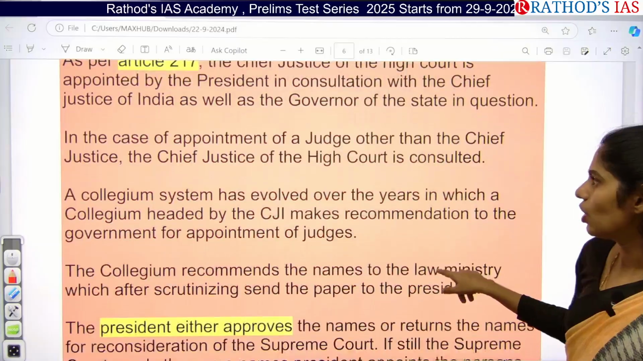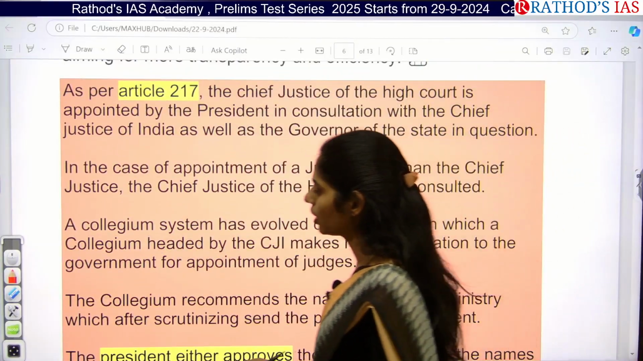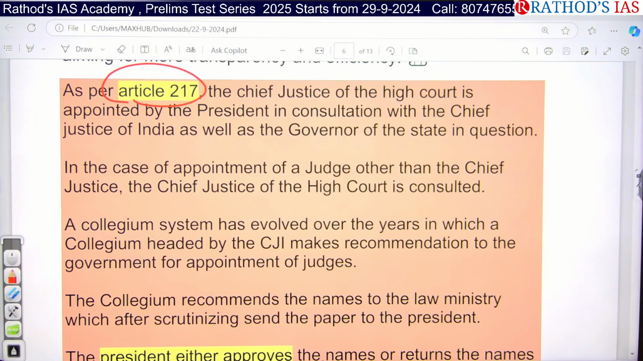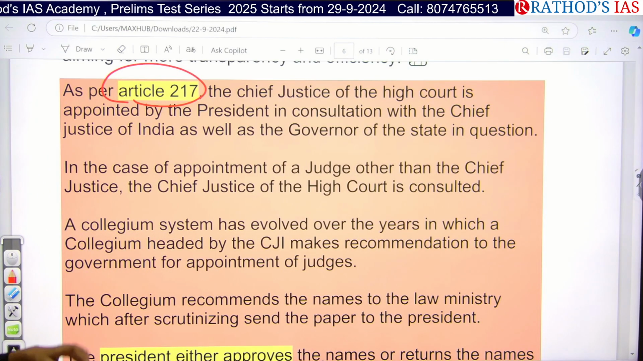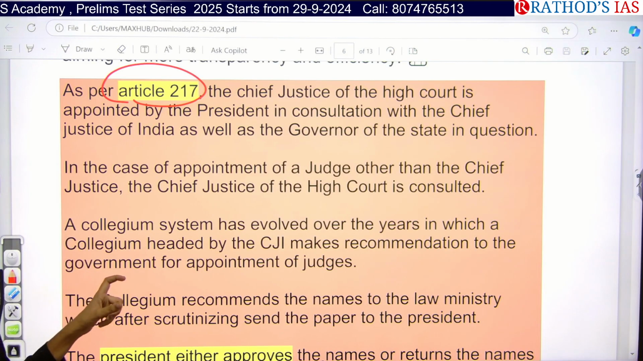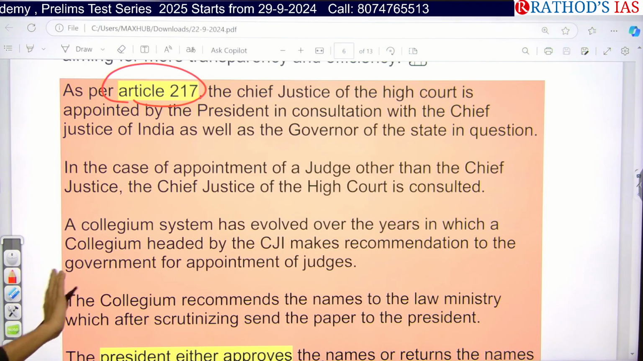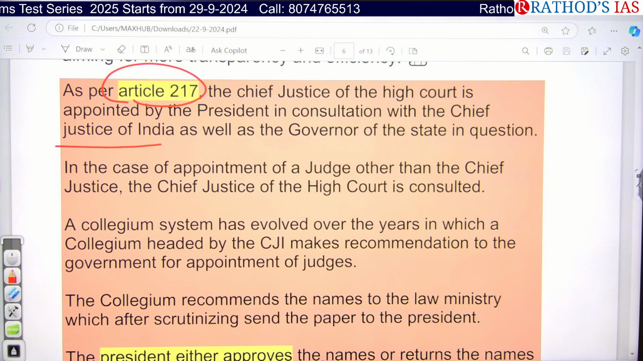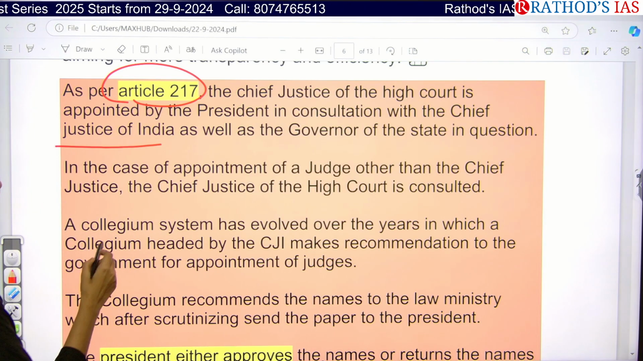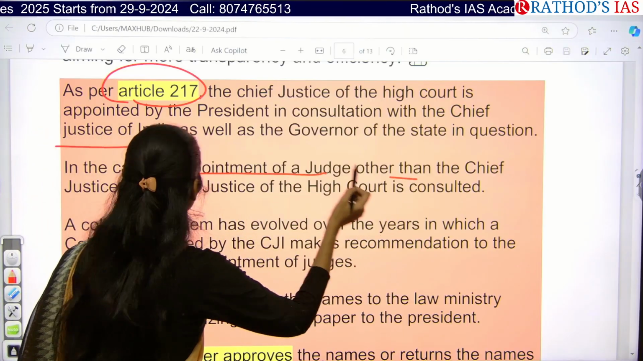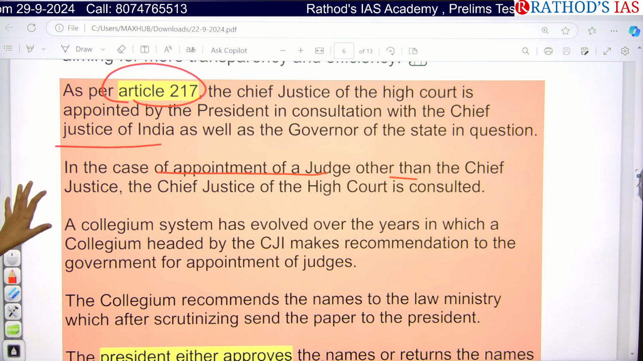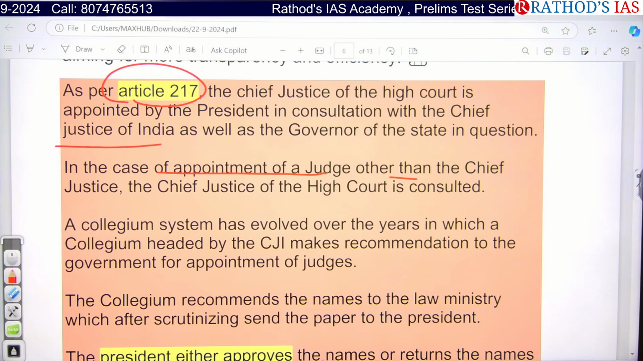And what are the constitutional provisions? If you are talking about the High Court, Article 217 talks about the Chief Justice of the High Court. Who will appoint this Chief Justice? The President of India, in consultation with the Chief Justice of India as well as the Governor of that state. In the case of appointment of judges other than the Chief Justice of a High Court, the Chief Justice of that High Court will be consulted.